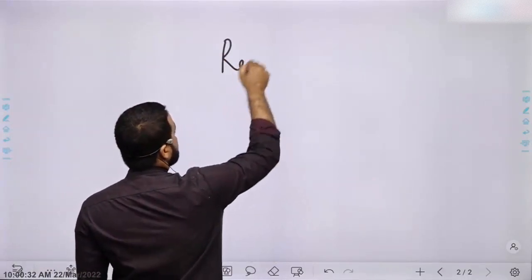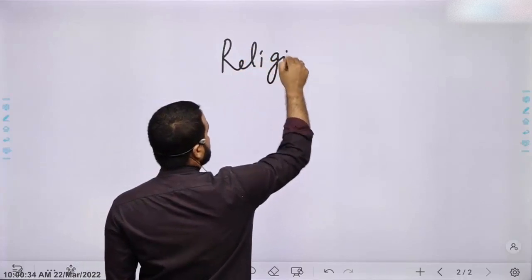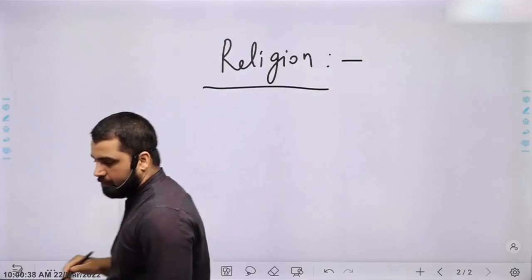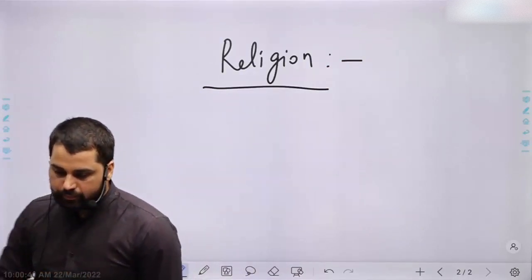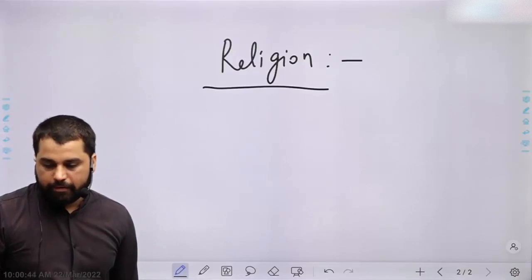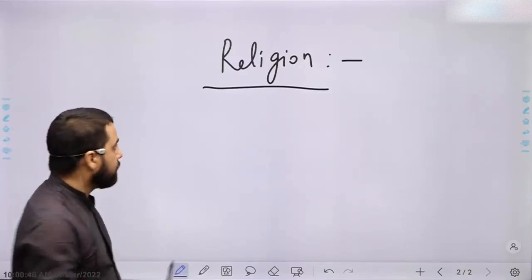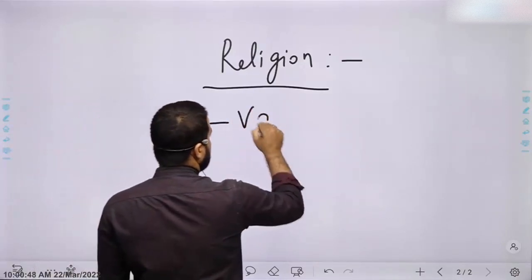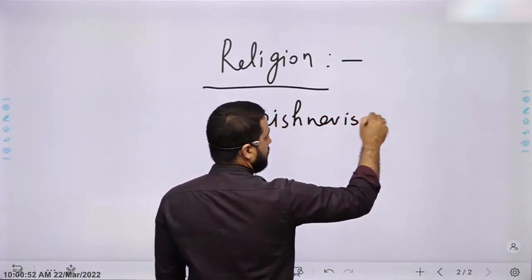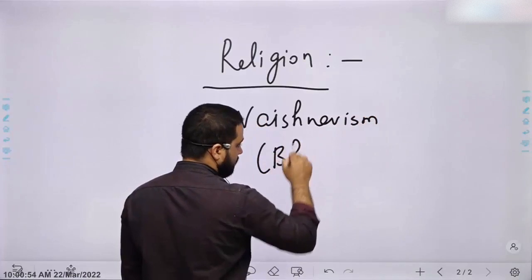And one last thing, write down, religion. Vaishnavism, write down Vaishnavism in bullet points, which is also called Bhagavatism.